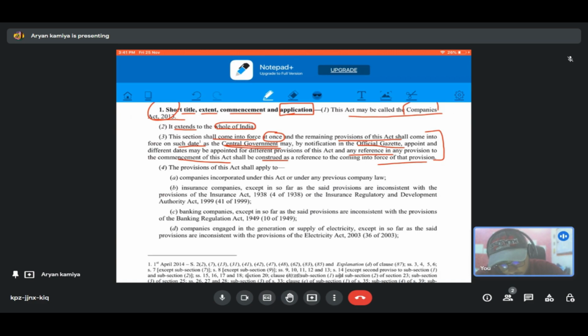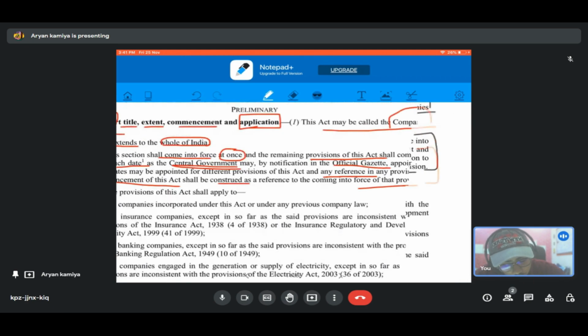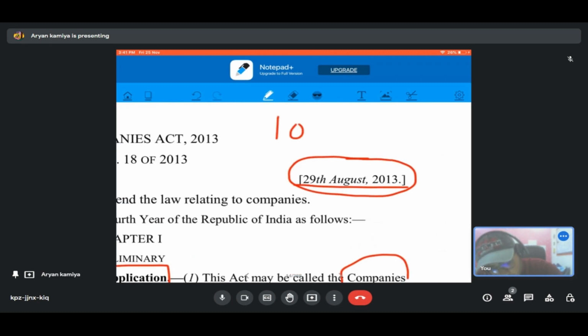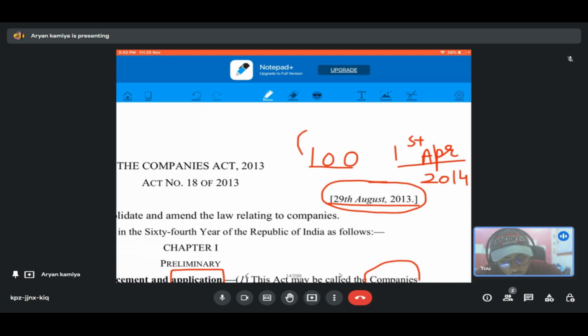Just for example, if the Companies Act came into force on 29th August 2013, and if there is a section, let's suppose 100, and the CG notified that section number 100 will come into force on the 1st April of 2014, and if any provision of section number 100 says that this provision will be applicable when this act came into force, then that reference will be deemed as the coming into force of section number 100. So the provision will be applicable from the 1st April 2014 when section number 100 came into force.